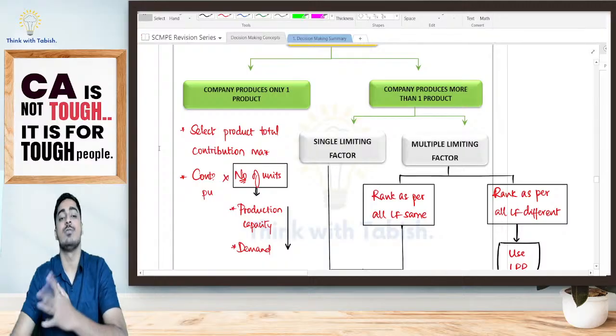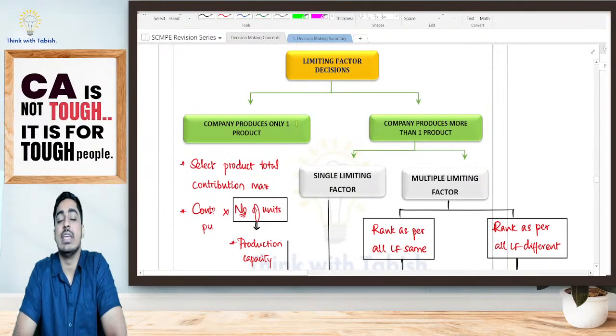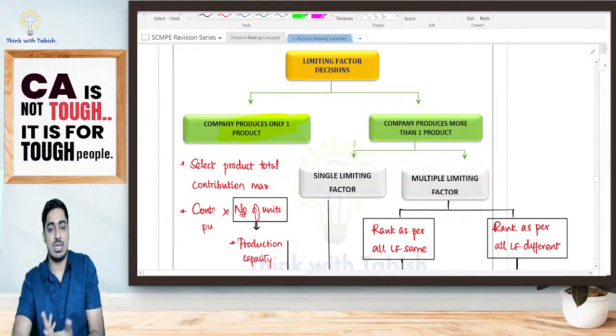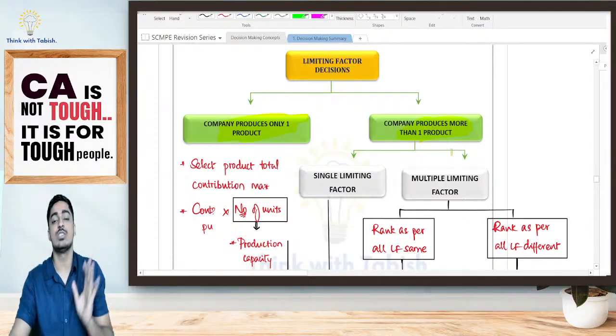Yes, I can be telling one of the two things. See, I'm having a limiting factor, right? Let me do one thing. Let me produce only one product. Or else I'm telling, no, I want to produce more than one product. So in both the cases, what will we have to do?